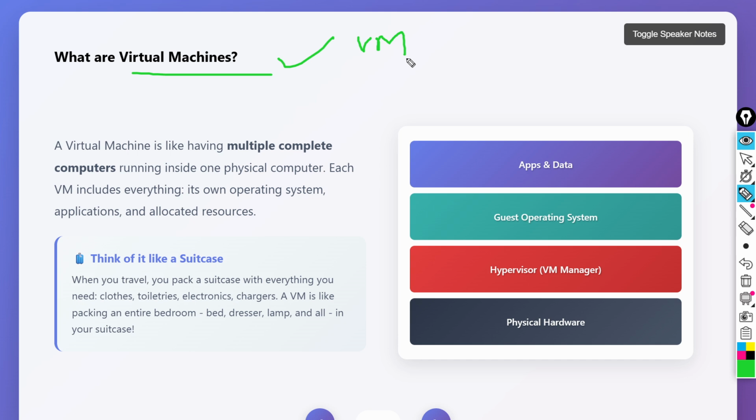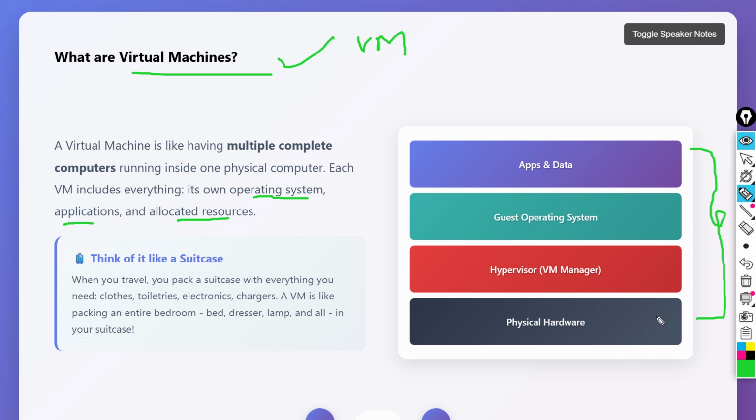Basically, this is the concept of a virtual machine. If you see the definition, you can see the same thing: a virtual machine is like having multiple complete computers running inside a physical computer. Each virtual machine includes everything. That means it has its own operating system, its own application, and its allocated resources. So this is the structure of the virtual machine.